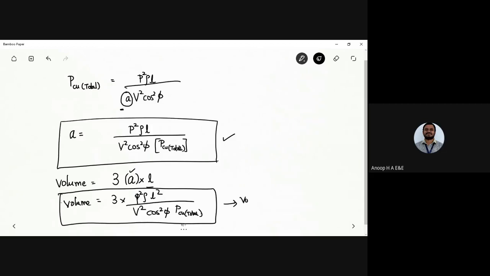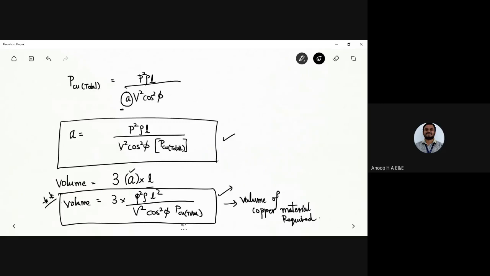Let me write it down here. This is called the volume of copper material required. Now, what are the constants here? Can anyone tell me what are the constants in this equation, the one I have written down last? Yes.